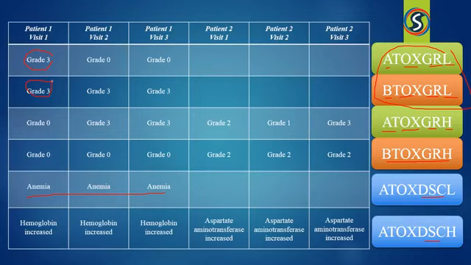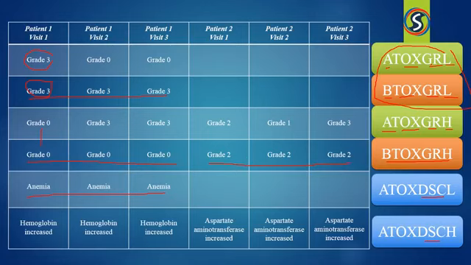Now when I speak about baseline, that is baseline toxicity grade, baseline is nothing but it will be according to the first visit. You can see here in the first visit grade 3 is occurring. The same way, for patient 1 the BTOXGRH, that is grade 0, is similar to the first visit and it is reoccurring in the second visit and the third visit. The same way for patient 2, grade 2 has been reoccurring in the consecutive visits.